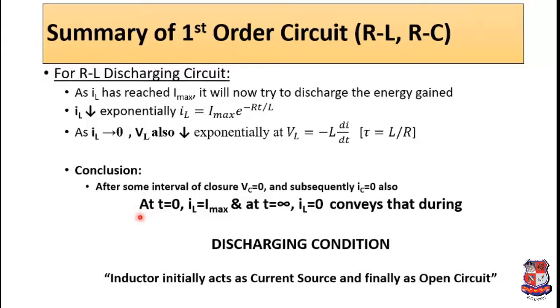So initially IL is Imax and finally IL will be equal to 0. That conveys that during discharging condition, initially inductor acts as current source because it is providing initially some current, that is Imax, and this will decrease slowly. Finally IL will be equal to 0, which means that initially it is acting as current source and finally as open circuit.